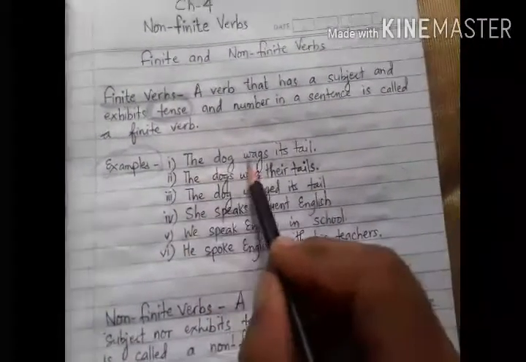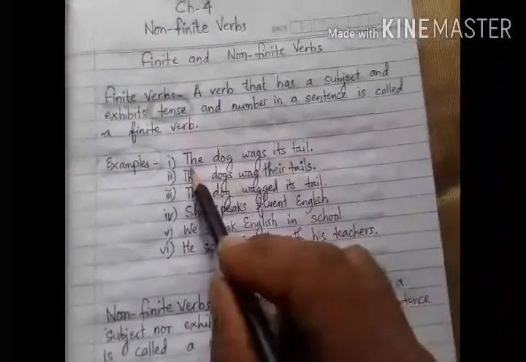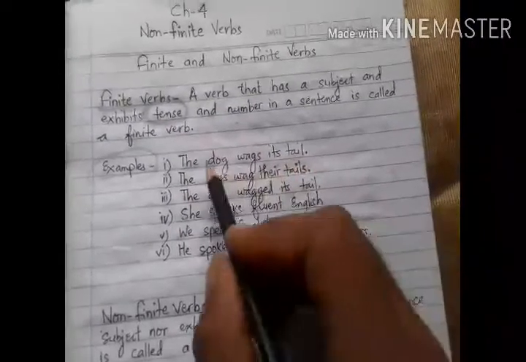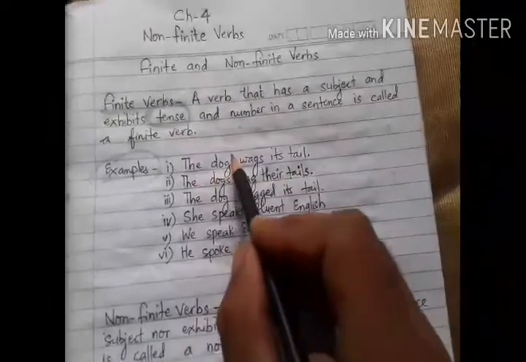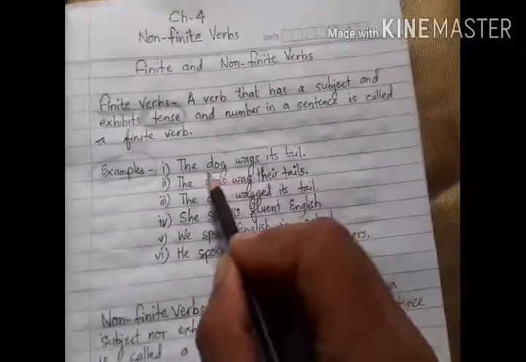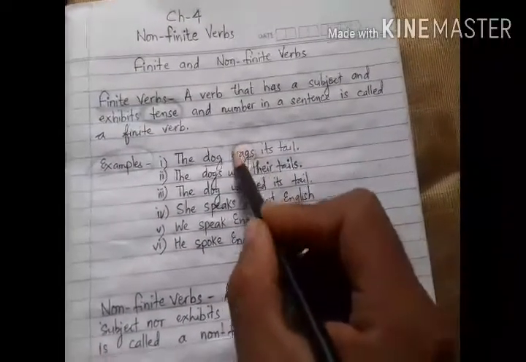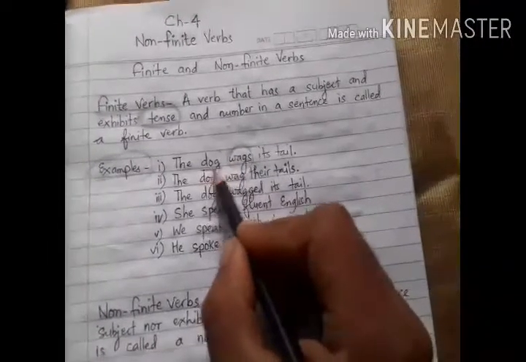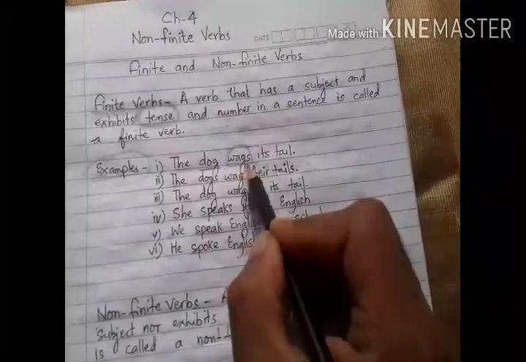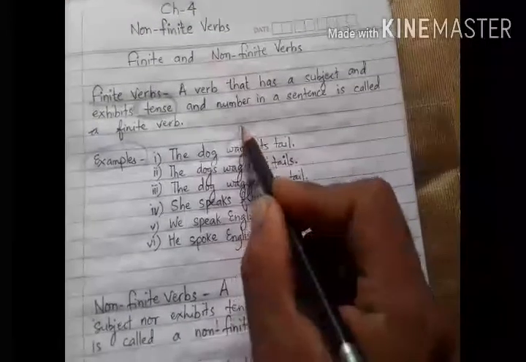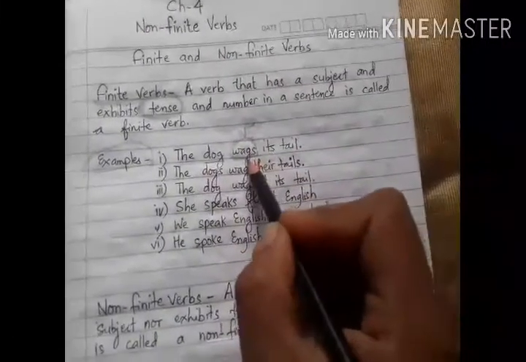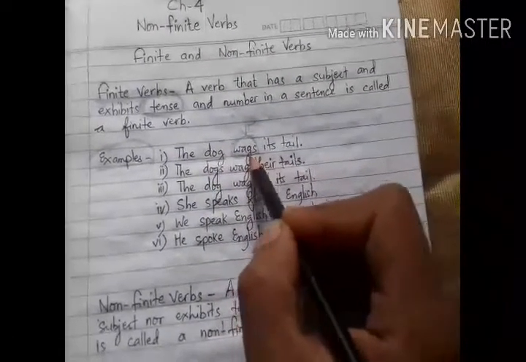The dog wags its tail. So here, what is the subject? The dog. Dog is the subject. So what is the verb? Wags. So here, the subject is singular, so the verb is also singular. V5 form of the verb is used here. Wags is the V5 form of wag.